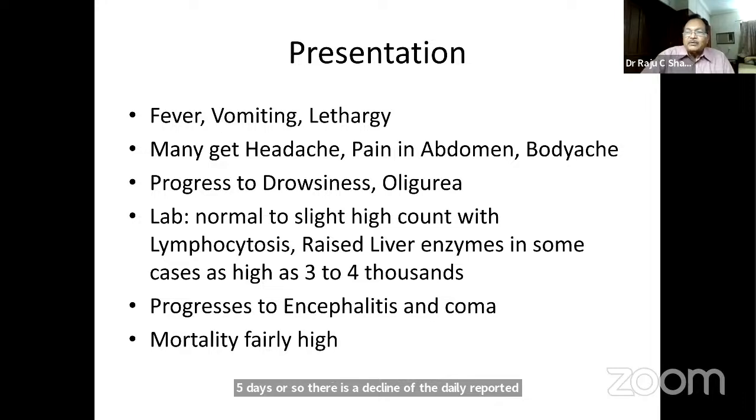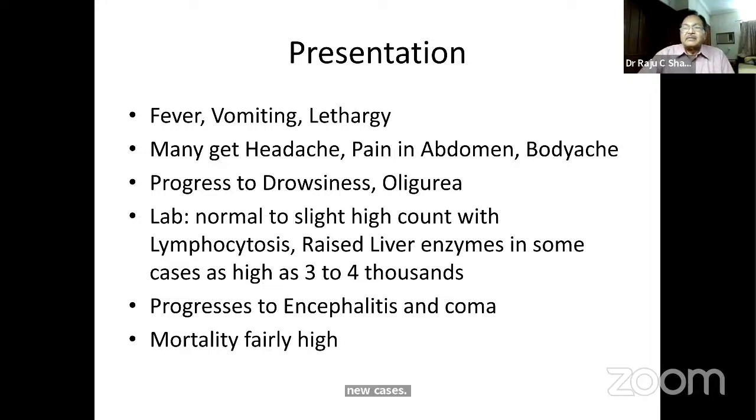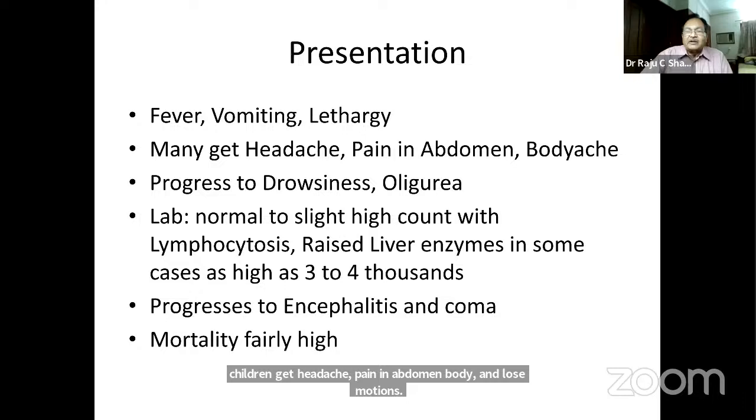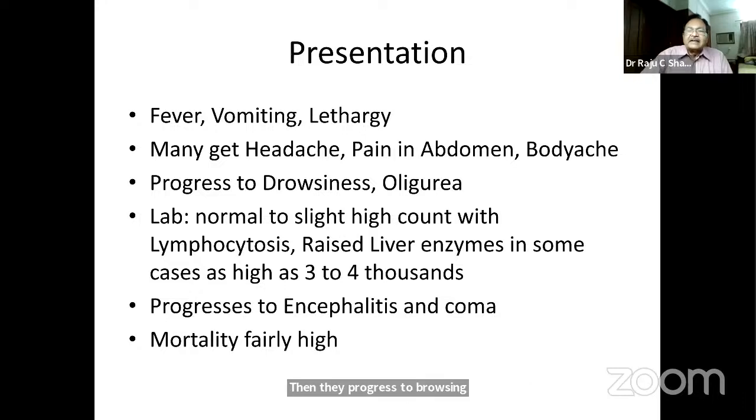As you know, informed and just now presented by both the speakers, the presentation is normally with a high-grade fever, vomiting, lethargy. Many children get headache, pain in abdomen, body ache, and loose motions. Then they progress to drowsiness and altered sensorium, and there is kidney involvement, oliguria also.